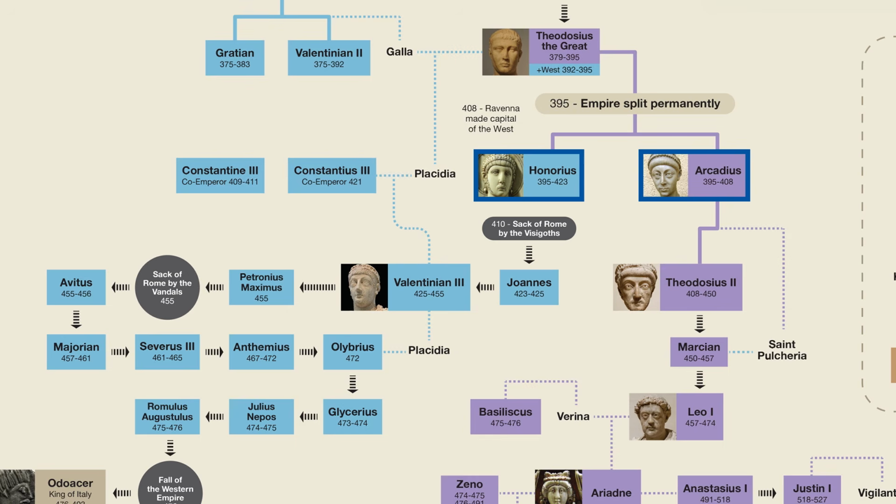who was then later named as a co-emperor. However, Constantius III died after just 6 months, and then Honorius himself died about 2 years later.